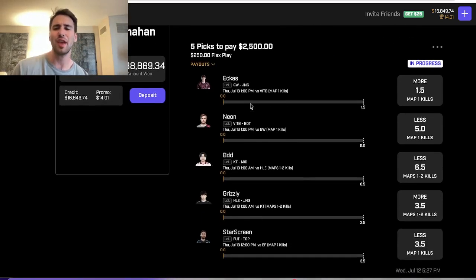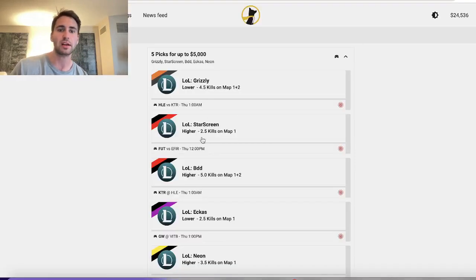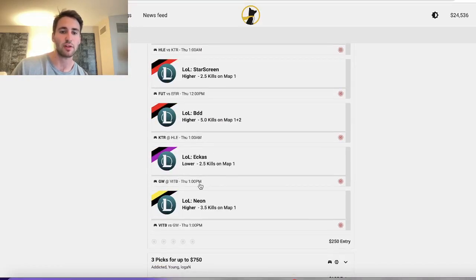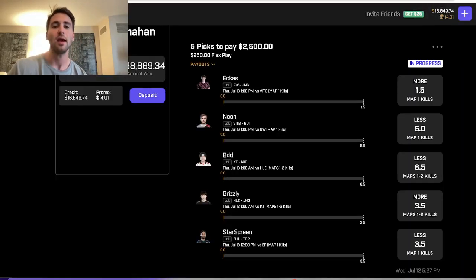And it's kind of the same thing here. If Ekas goes over, then Neon is more likely to go under. They're on opposing teams. So when you take players from opposing teams, like I'm doing here, and I'm doing it in a few different spots, regardless, you get the point. These outcomes are positively correlated.